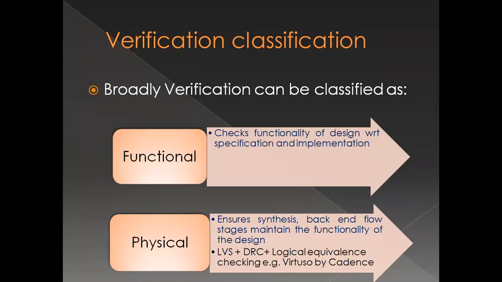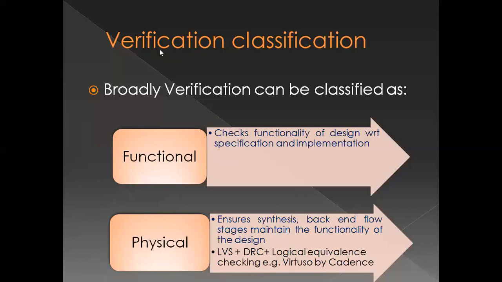Let's say the current calculator is computing at the speed of 1 gigahertz. So that automatically imposes a restriction that the speed should be more than 1 gigahertz. So that is also part of the specification. So in that way I can say that my functional verification is not complete without timing verification.